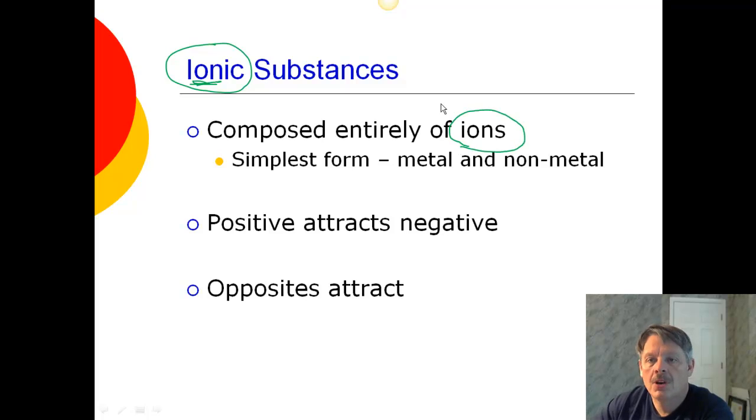If you remember what an ion is, it's something that is positively or negatively charged. Now the simplest form of an ionic substance is a metal and a nonmetal, and that's what we're going to talk about today. We'll make it more complicated later. But bottom line is positives attract negatives, opposites attract. So you have to remember that, and our metals are going to be positive and our nonmetals are going to be negative.